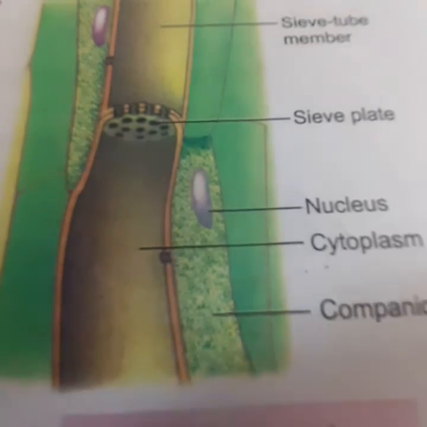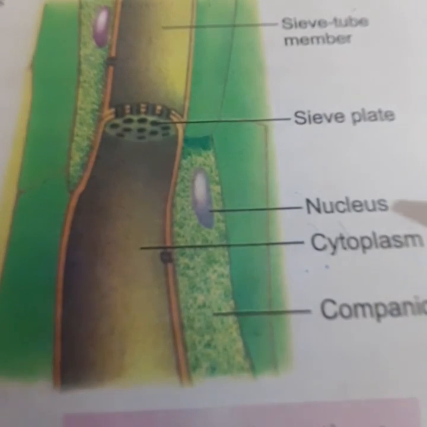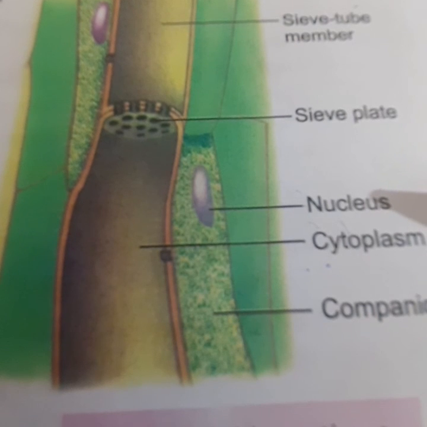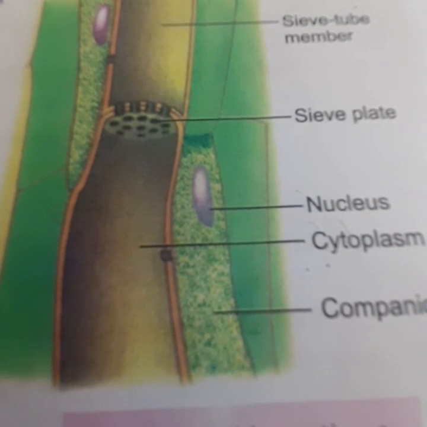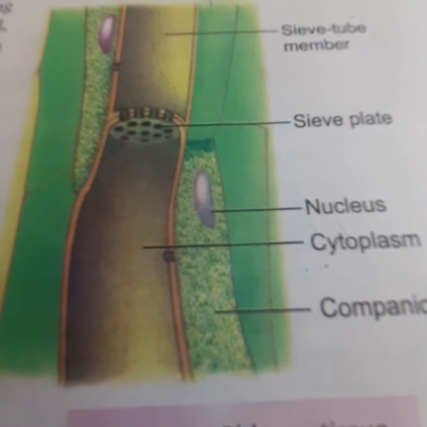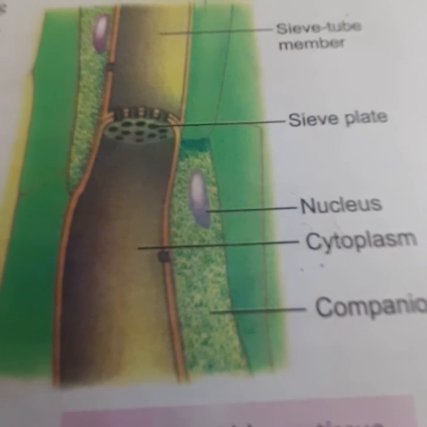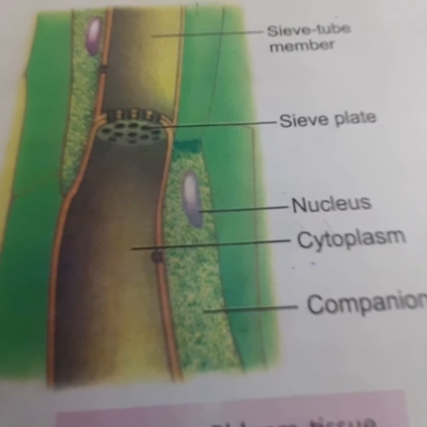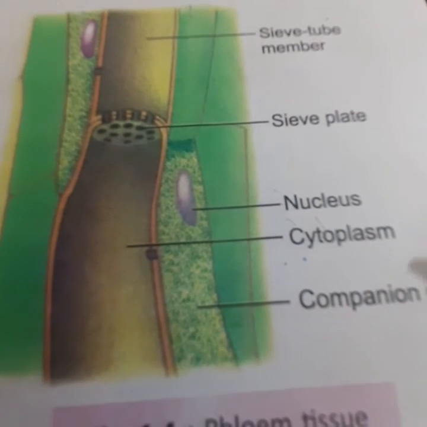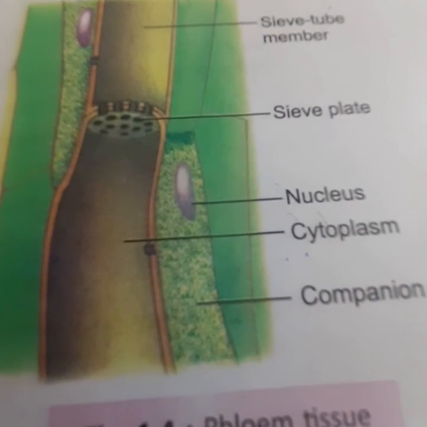So we can sum up that the function of phloem is to conduct food materials prepared by the leaves to different parts of the plant. They give mechanical strength to the plant organ, and in case of requirement, the food is stored by the phloem parenchyma.